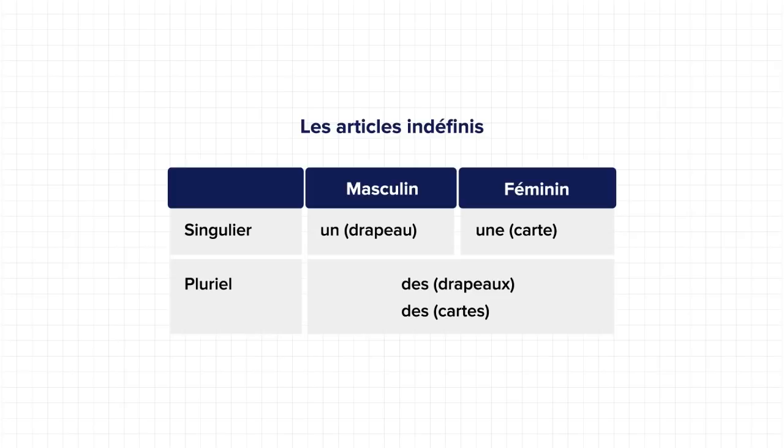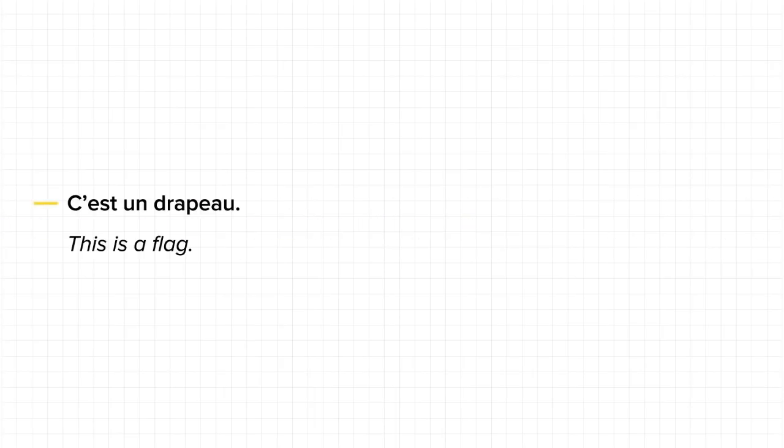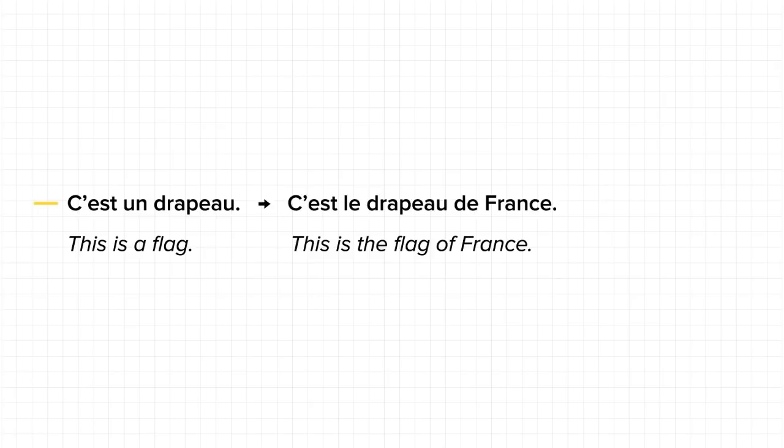Now, this was for when we do not know to whom or to what the object belongs. In case we need to specify, for example, to whom or to what it belongs to, we would make use of definite articles. And in French, we call them les articles définis. Look at a few examples once again. When I say c'est un drapeau, I mean this is a flag. At this moment, I don't have any other information on the flag. When I say c'est le drapeau de France, I mean this is the flag of France.